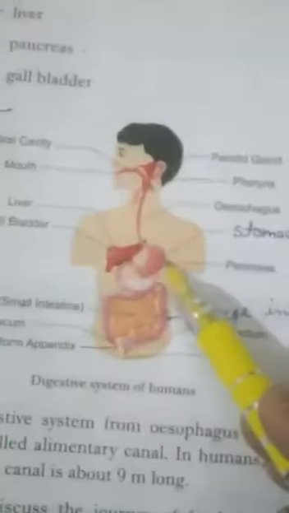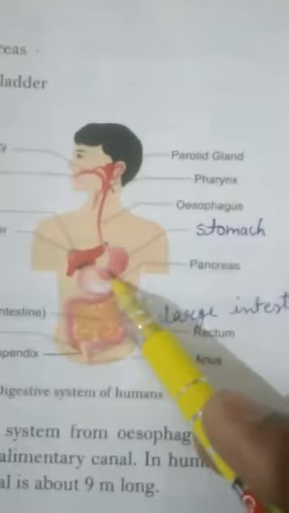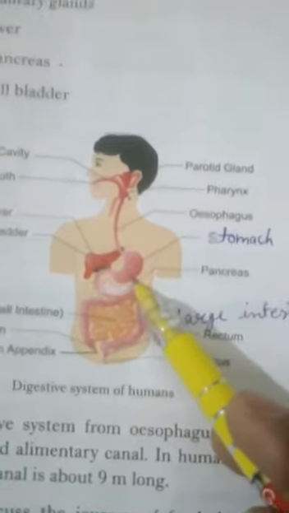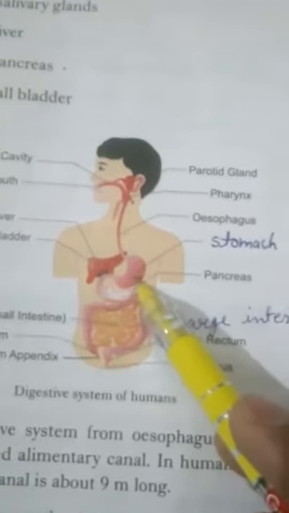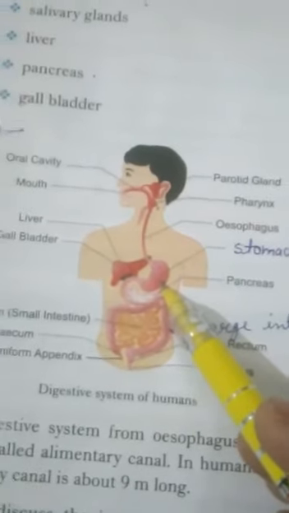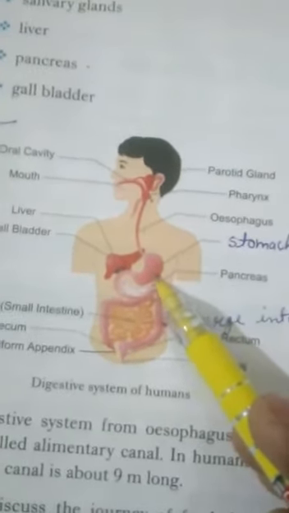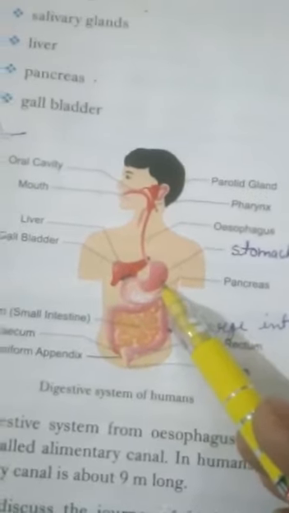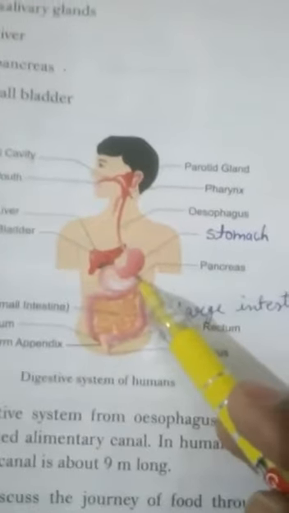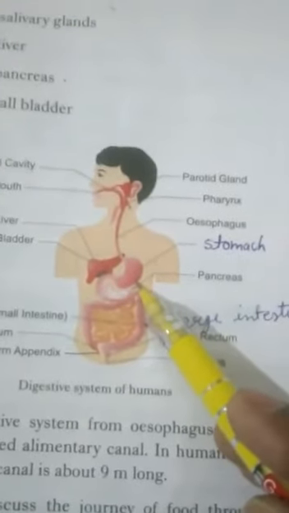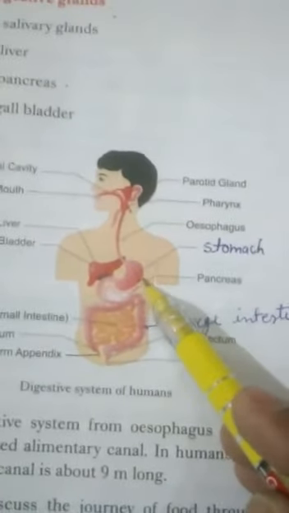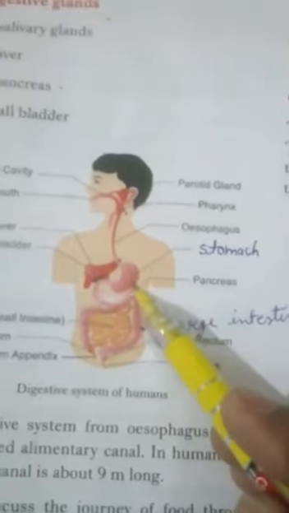Here you can see clearly that it is a stomach. It is a J-shaped bag-like structure and it is also made up of muscles. It is the widest part of the alimentary canal. It secretes the hydrochloric acid and gastric juice. The function of the hydrochloric acid is to kill the microorganisms which come along with the food and also provide the acidic medium to the stomach.